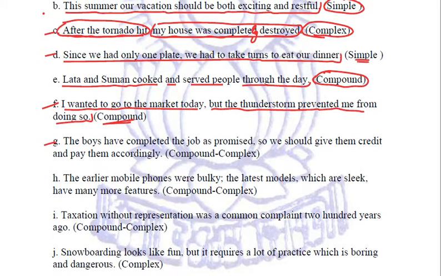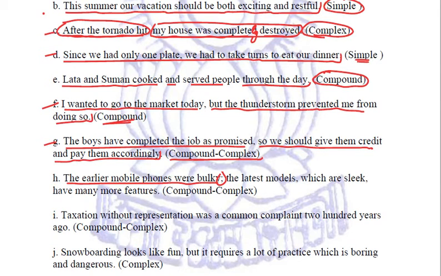Next sentence is, the boys have completed the job as promised, so we should give them credit and pay them accordingly. Now this is a compound complex sentence or complex compound. We can write either of the two. Next sentence is, the earlier mobile phones were bulky; the latest models which are sleek have many more features.